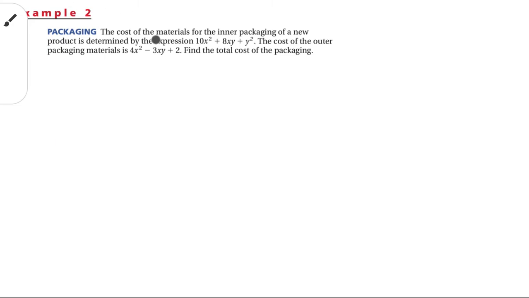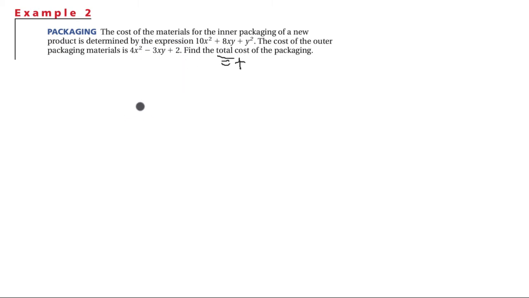Alright, we're going to continue. Okay, so we have two expressions. We have the expression 10x squared plus 8xy plus y squared, and we have 4x squared minus 3xy plus 2. The cost of the materials for the inner packaging of a new product is determined by this expression. The cost of the outer packaging is determined by this expression. We want to find the total. The total of something means we need to add. So we're going to take this expression and add it to this expression.